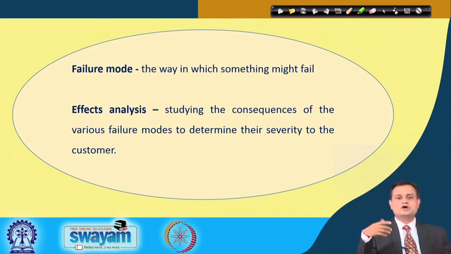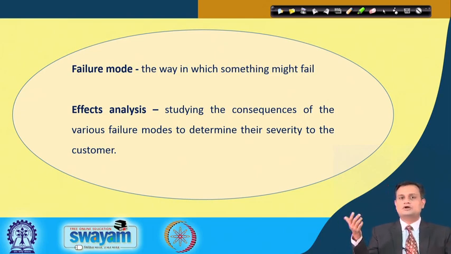Now it is not only to identify the failure mode, but also its severity. For example, if my recording gets interrupted because of some problem in the recording system or an electricity problem, what is the consequence or severity? Because this is an offline recording, fine, I can start again.